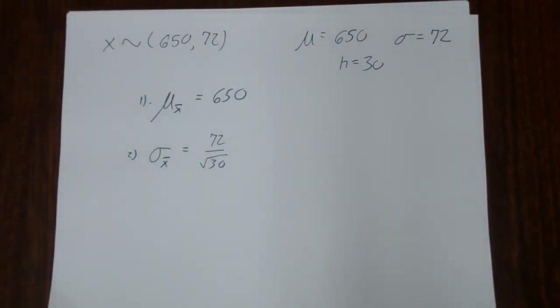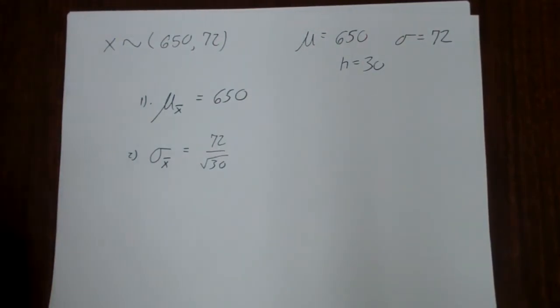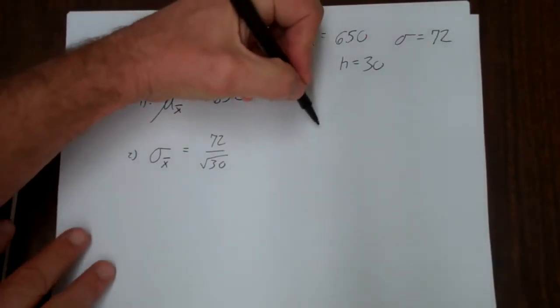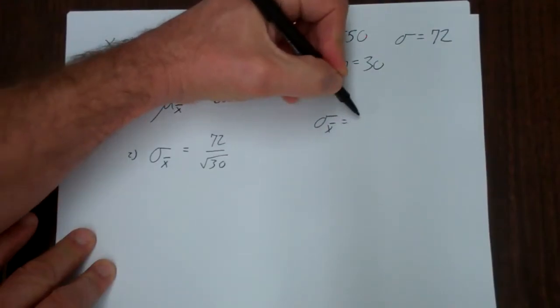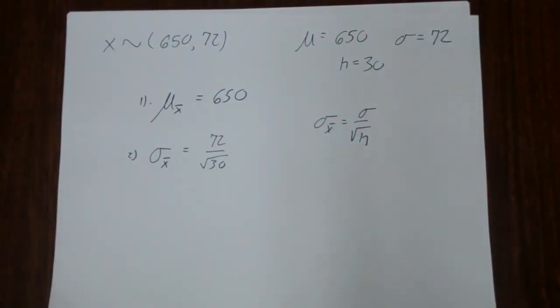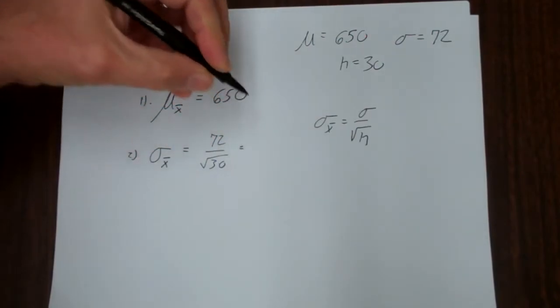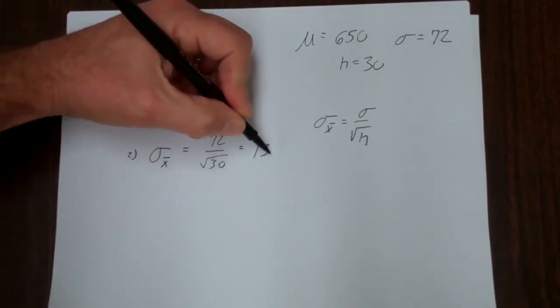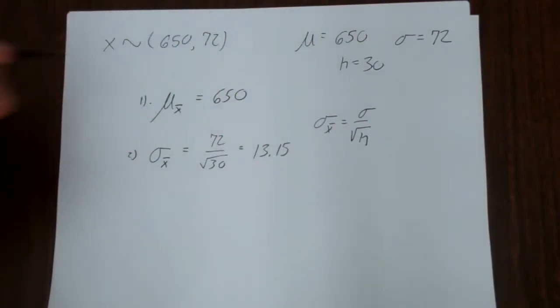So what we need is a calculator. Remember, the formula is sigma X bar is equal to sigma over the square root of N. So let's do that real quick. 72 divided by the square root of 30, and you get about 13.15.